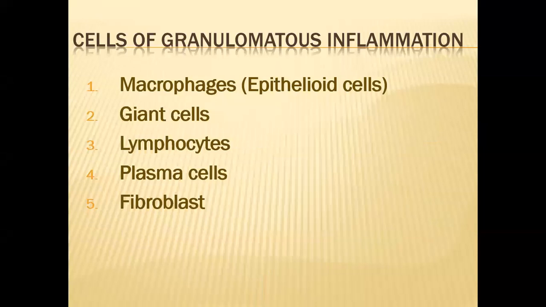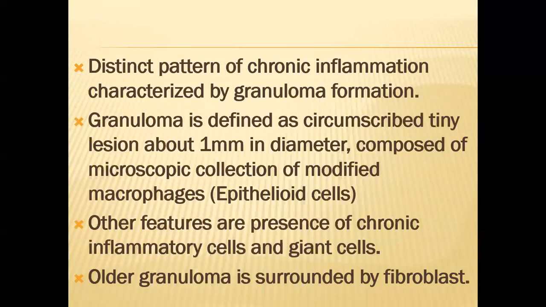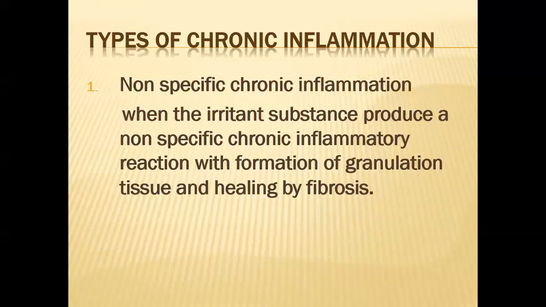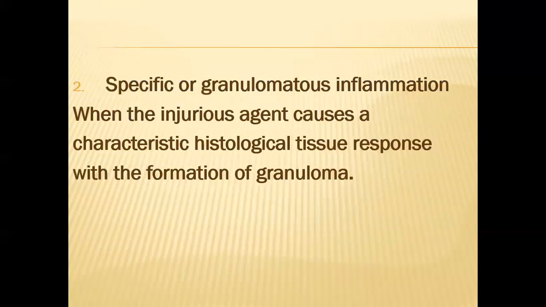So in non-specific, tissue destruction, inflammation and healing are taking place simultaneously. And the other variety is the specific type of chronic inflammation in which we see the granuloma.